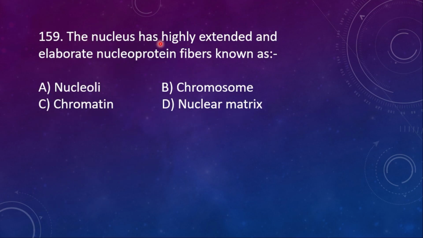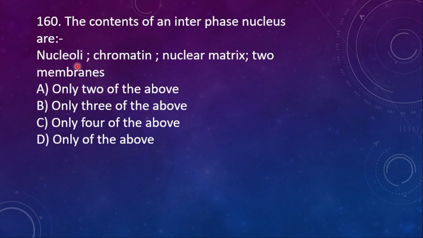159. The nucleus has highly extended and elaborate nucleoprotein fibers known as: A, nucleoli; B, chromosome; C, chromatin; D, nuclear matrix. So here the right option is C, chromatin. 160.